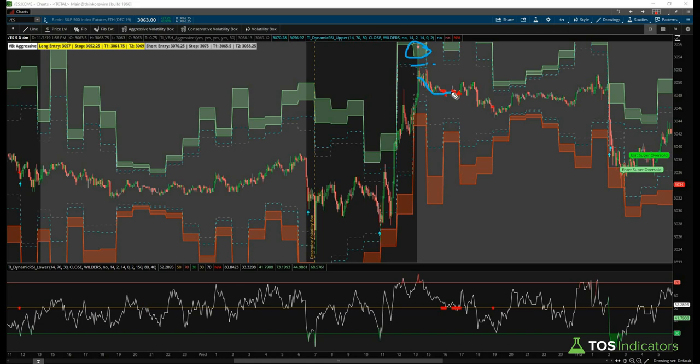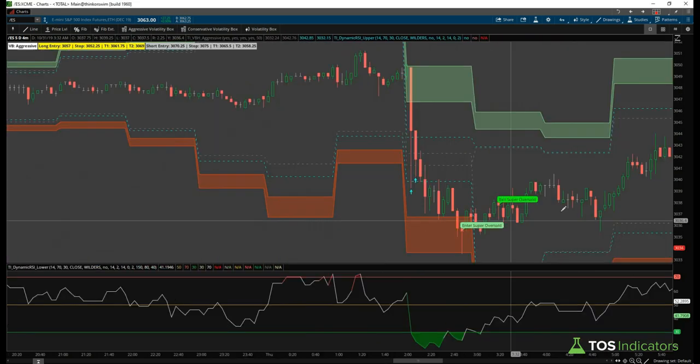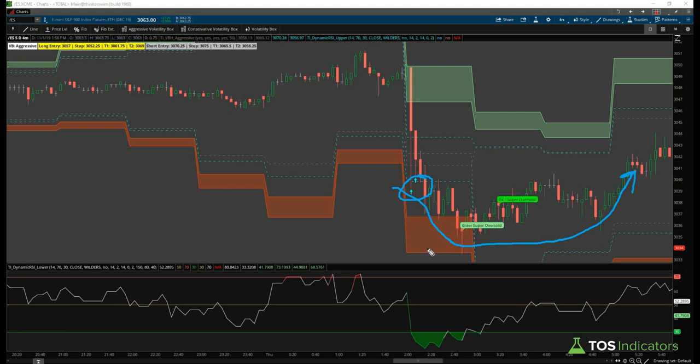Not really too much of a move down further, consolidation, consolidation, consolidation, and then bam, you had this huge move down lower. And then you had an opportunity to buy this dip, and we had our bullish signal go off here as price fell into our volatility box, contained it, and then we had this nice cup and handle reversal.